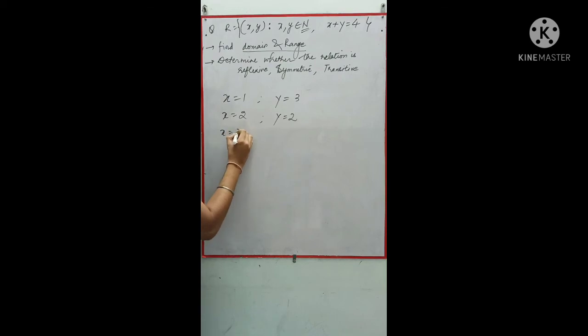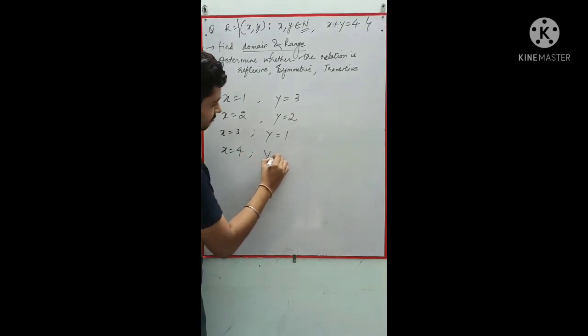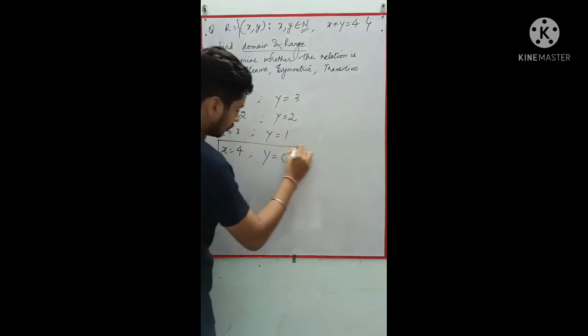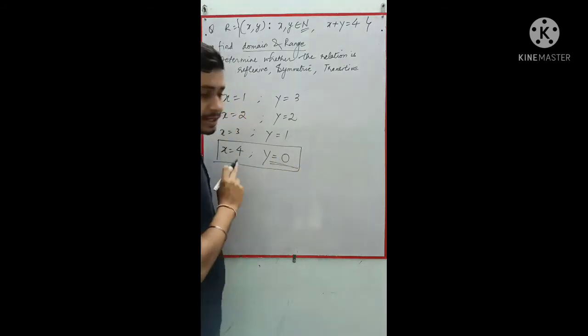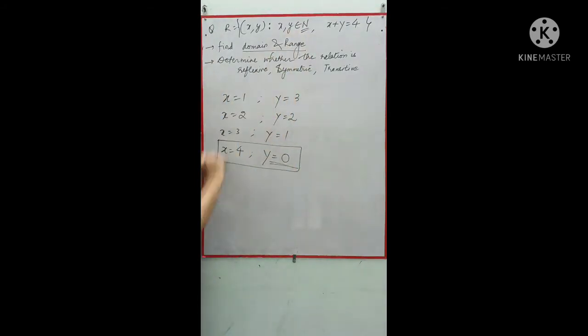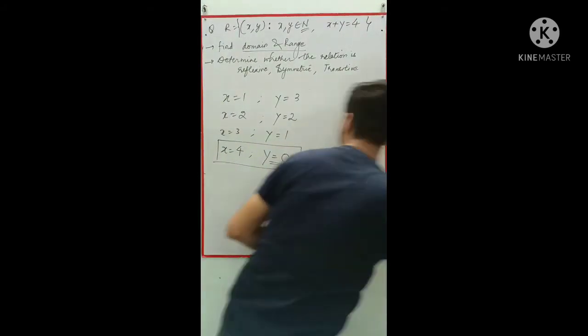If I take x equal to 3, then y will be 1. And if I take x equal to 4, then I will get y equal to 0, which will not be acceptable because y is a natural number, so we need to restrict ourselves till here.